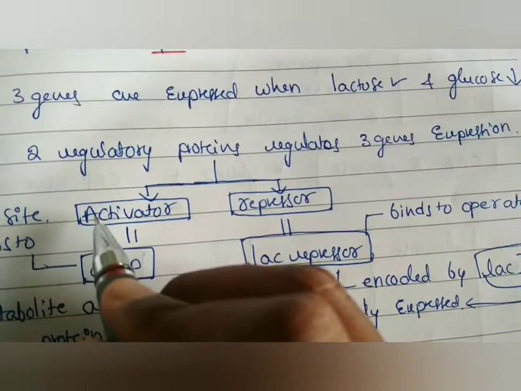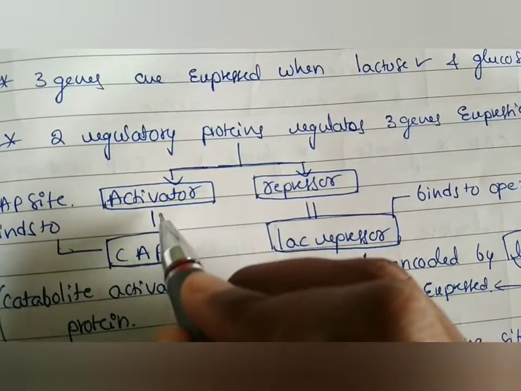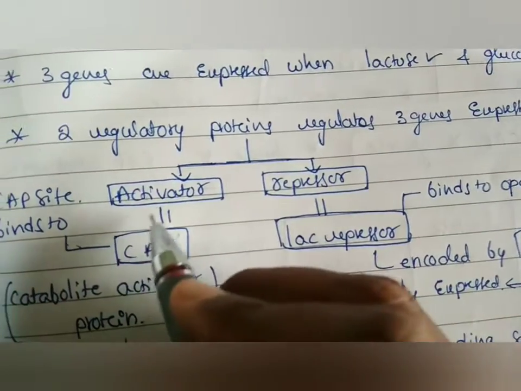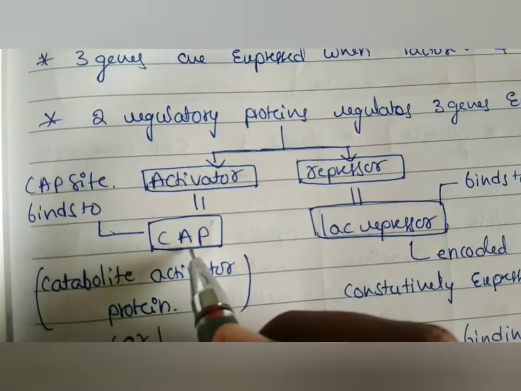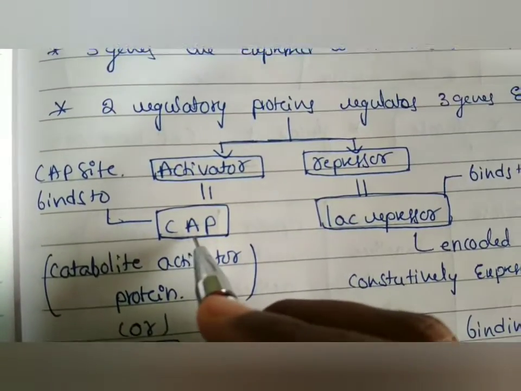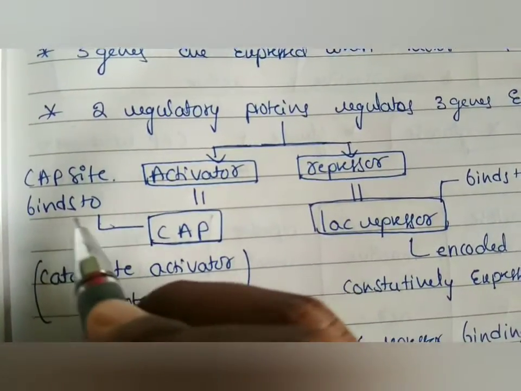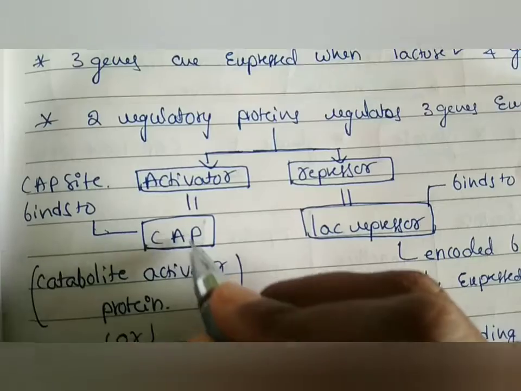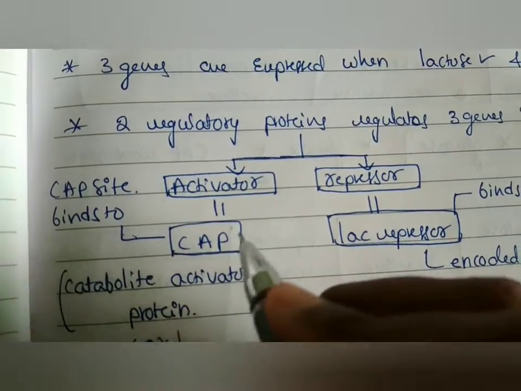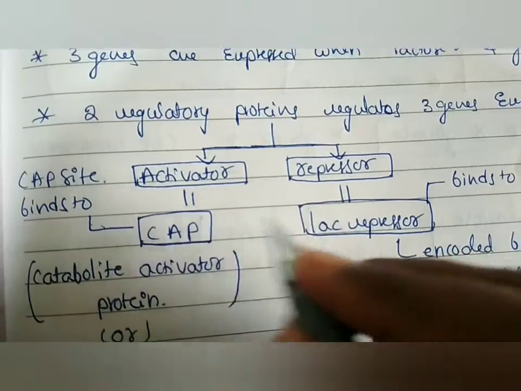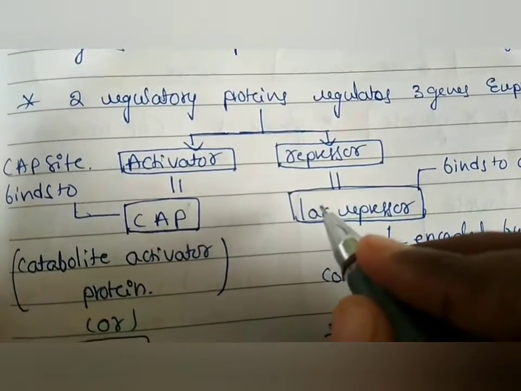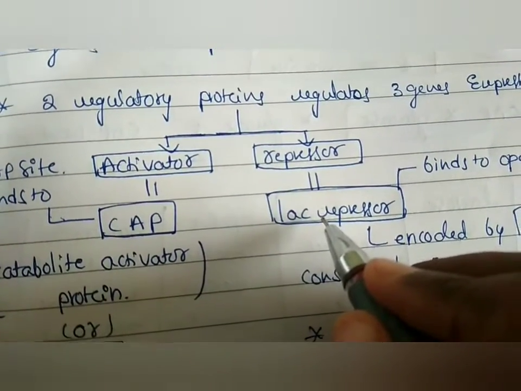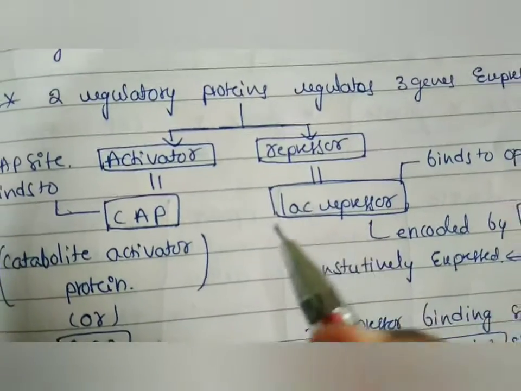Regarding gene expression, the first regulator is an activator and the second regulator is a repressor. The activator here is called CAP, that is CAP protein. It is a protein. It binds at the CAP site of the DNA. That means CAP has a specific site to bind with the DNA in a specific position of the DNA. Next is the repressor, this is the lac repressor.